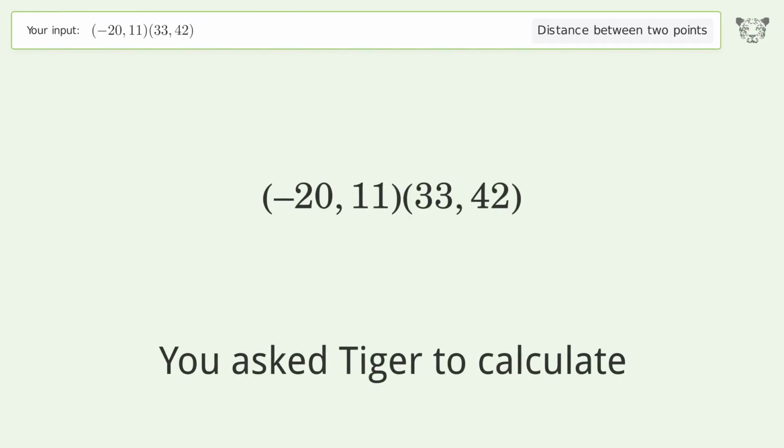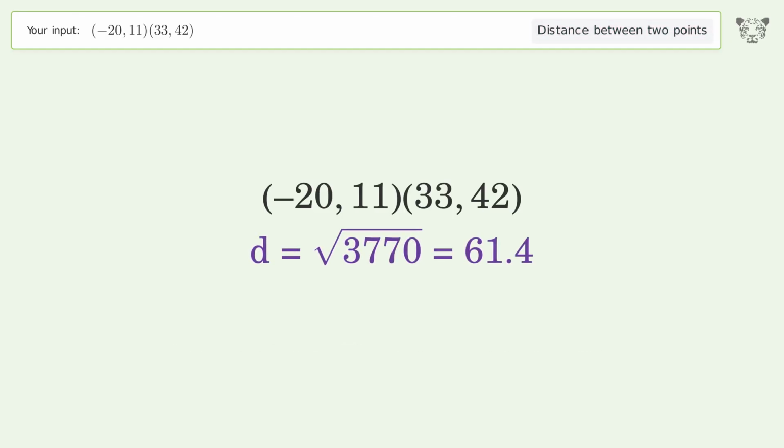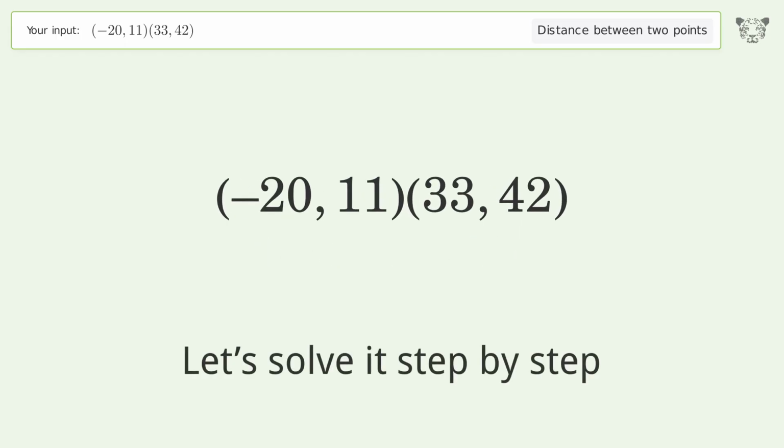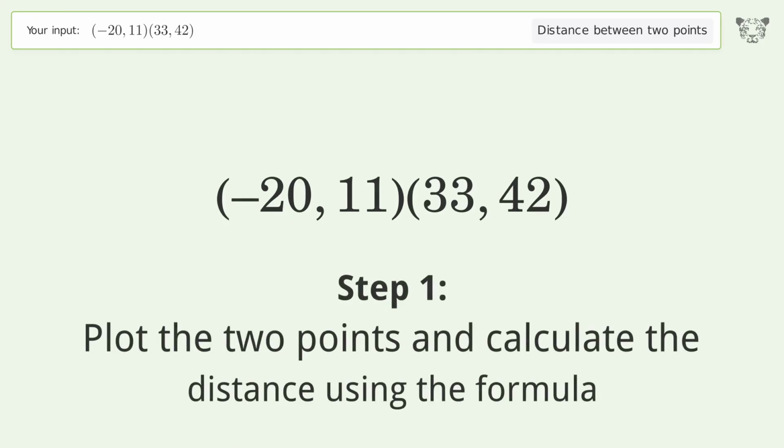You ask Tiger to calculate. This deals with the distance between 2 points. The distance between the 2 points is the square root of 3,770, or 61.4. Let's solve it step by step. Plot the 2 points and calculate the distance using the formula.